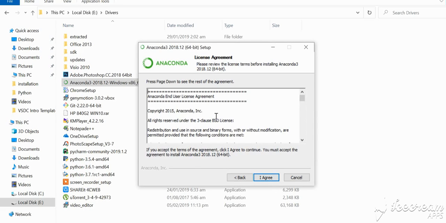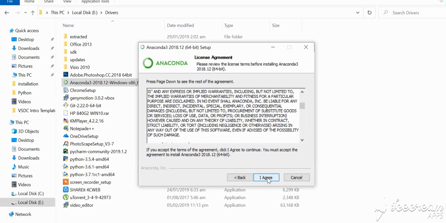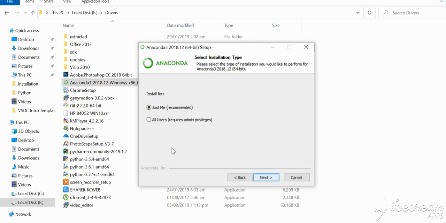Then it asks me to agree with their terms and conditions. So I click on agree, and here you will see two options are available. One is just for me, and the second is for all users. If your PC is used by more than one person, you can click on all users.